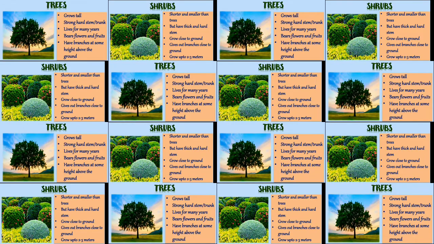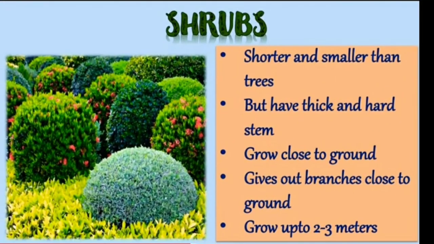Now let's study shrubs. Shrubs are shorter and smaller than trees. These plants grow close to the ground, but they have a thick and hard stem. They give out branches close to the ground and they grow up to a height of 2 to 3 meters.